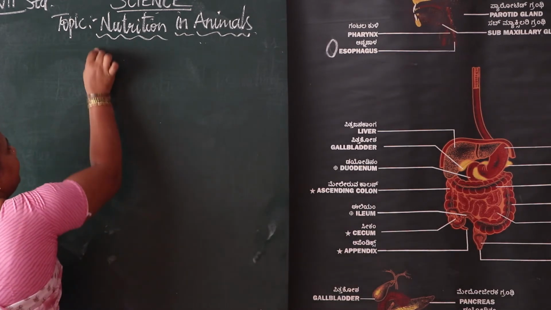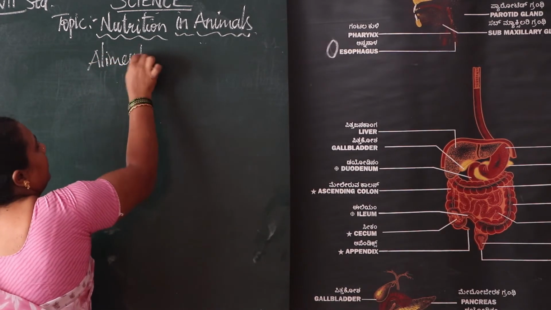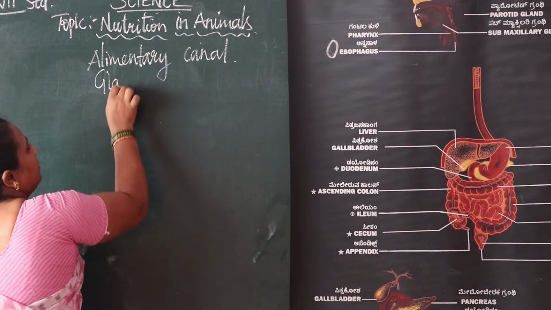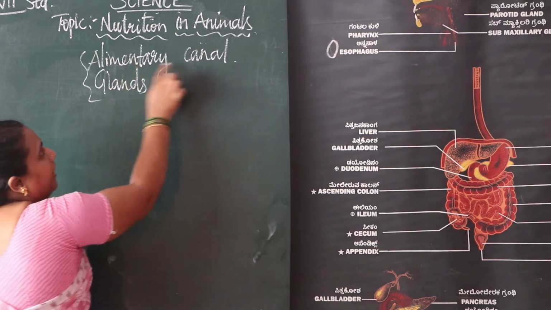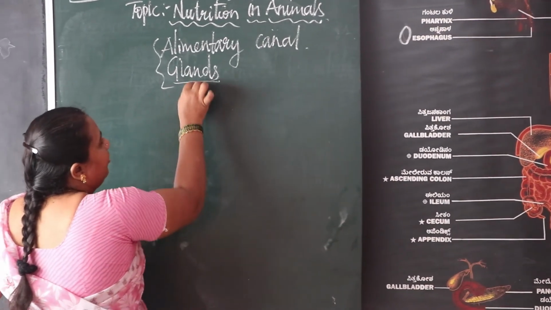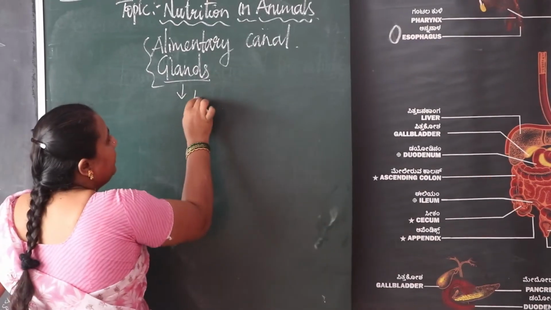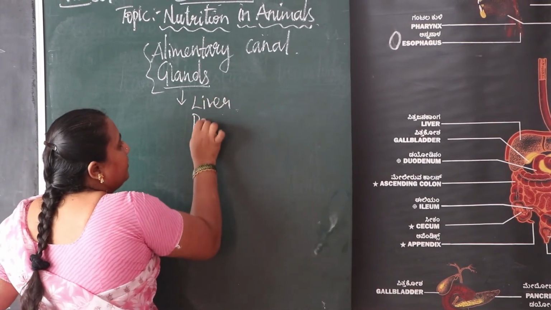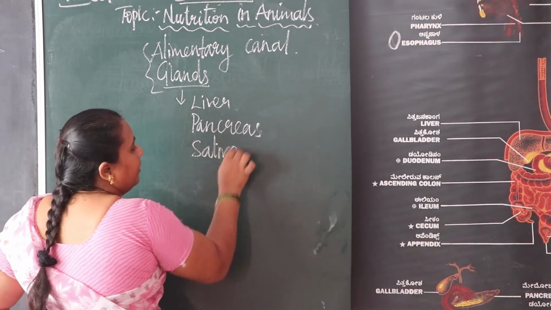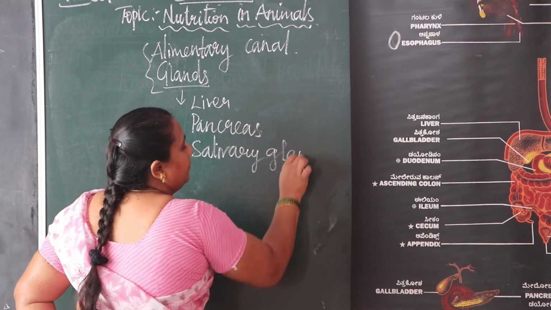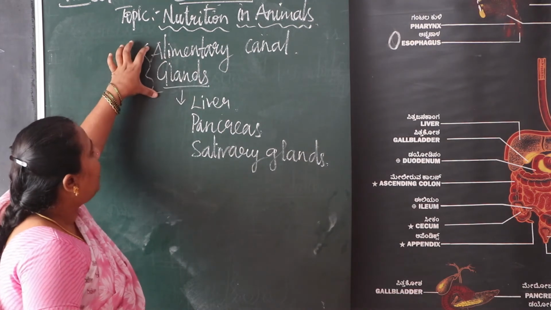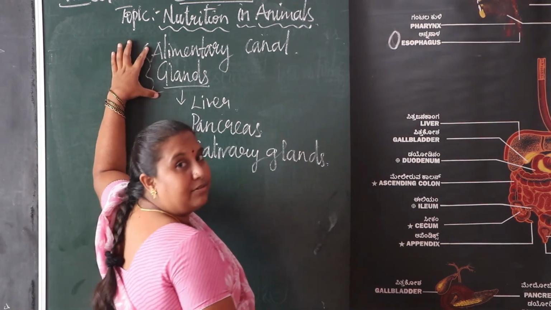There are 7 different parts of the alimentary canal, and there are glands also. In glands we have 3 types: the liver, pancreas and salivary glands.